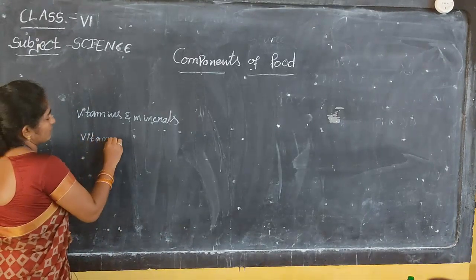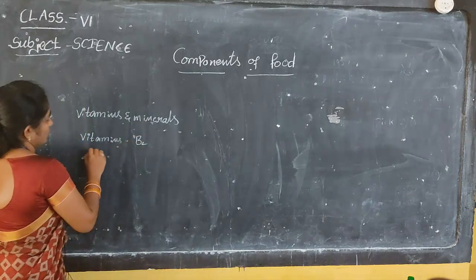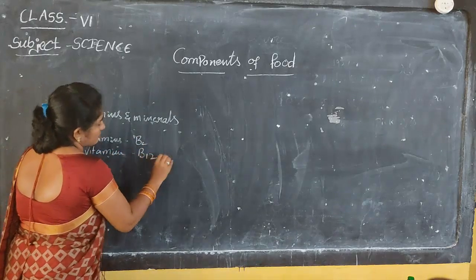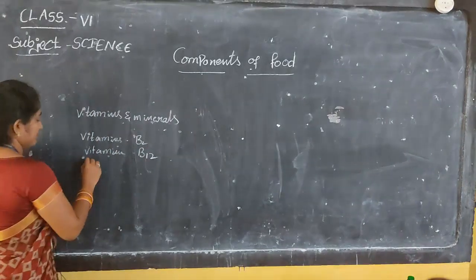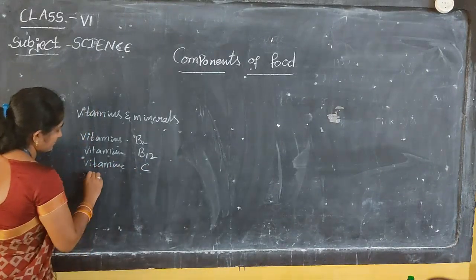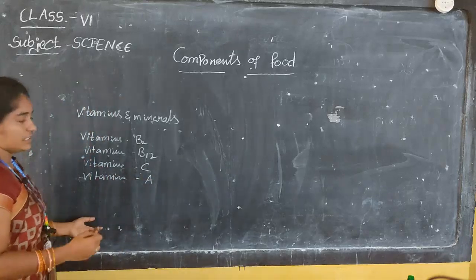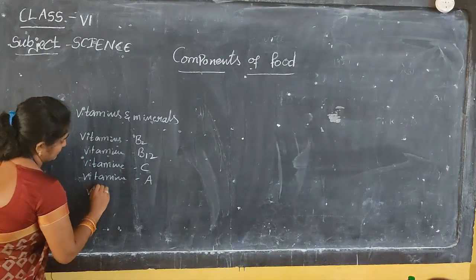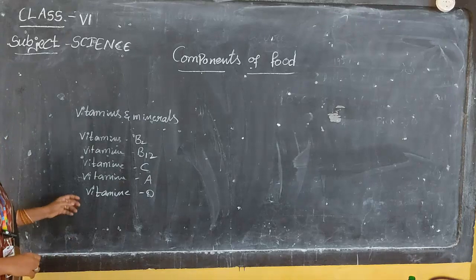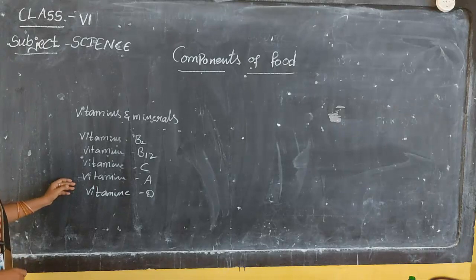Vitamins: vitamin B2, vitamin B12, cyanocobalamin, vitamin C, vitamin A, and vitamin D. So, these are certain types of vitamins.